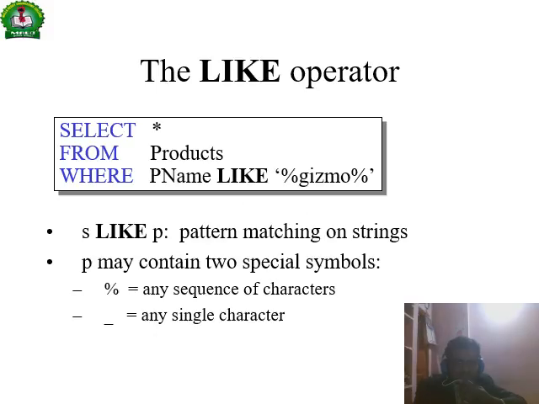The LIKE operation is pattern matching on strings from the table information. For select star from product where product name like Gizmo, whatever substring Gizmo is in the product name will be selected. The percentage sign means any sequence of characters at the beginning and any sequence of characters at the end, with Gizmo in the middle, and it will be selected, right?